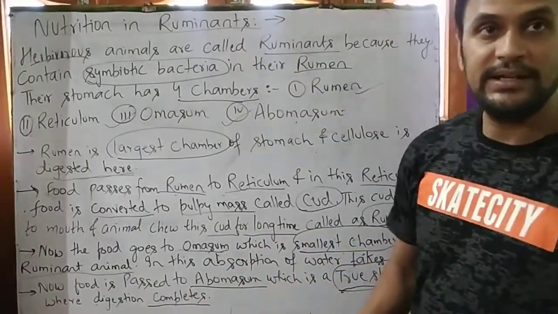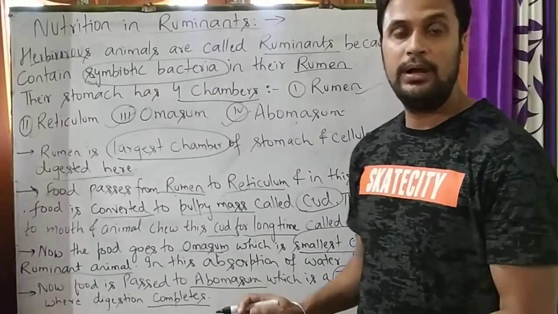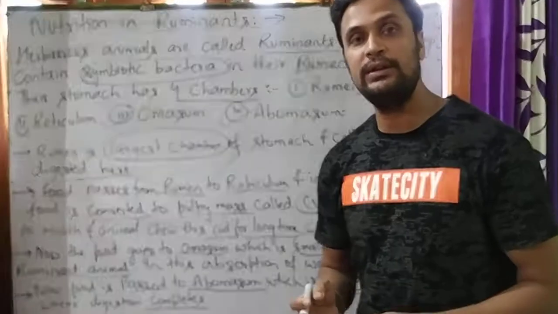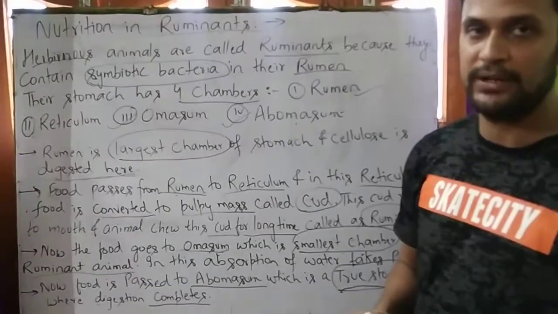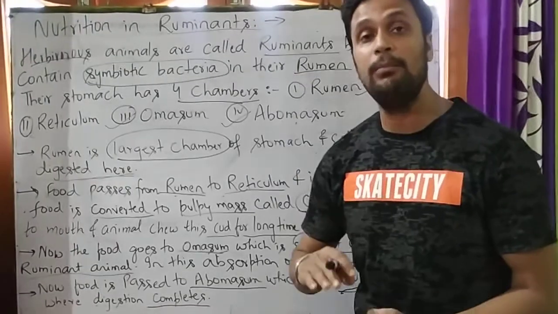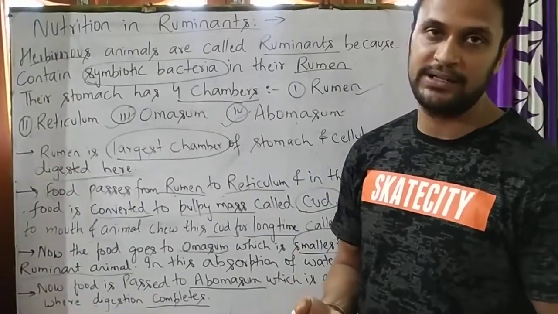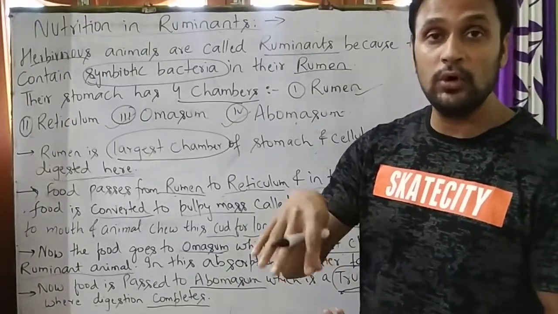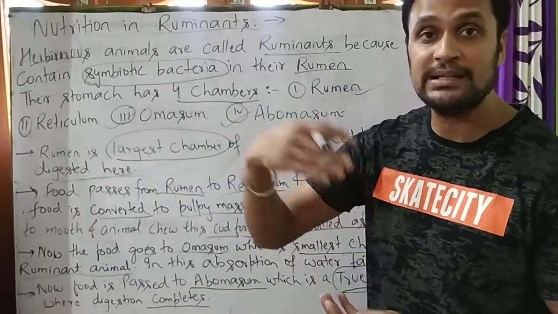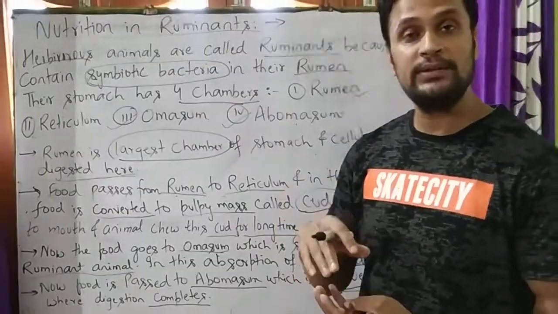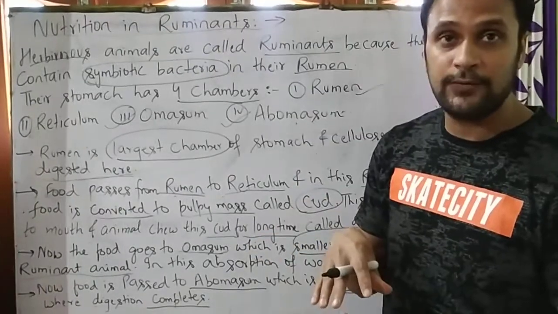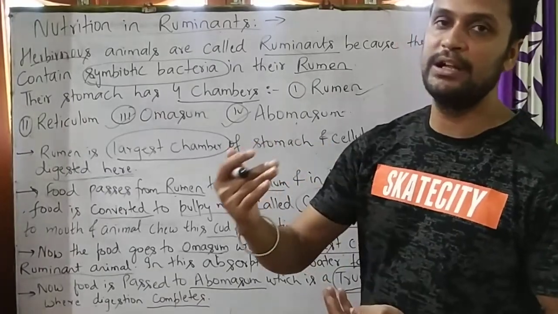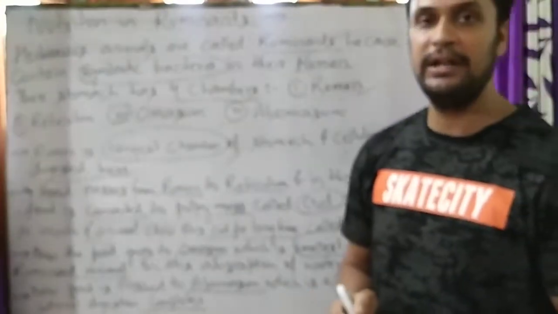Now when the digestion completes in abomasum, it is transferred into the small intestine, where assimilation, digestion and absorption take place. When the food passes from the small intestine to the large intestine, the large intestine absorbs water and mineral from those undigested material and passes it into the anus. Now the anus converts those undigested food into semi-solid materials, and hence the food is excreted from the anus, which is called defecation.